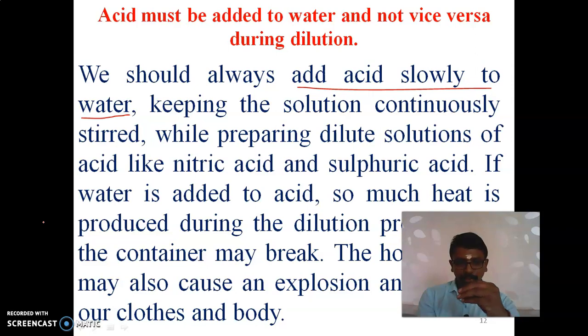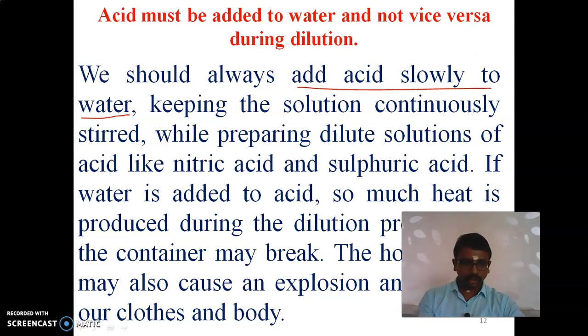If we are not able to stir, the heat energy will not be reduced. So to reduce the heat energy, we have to continuously stir the water.